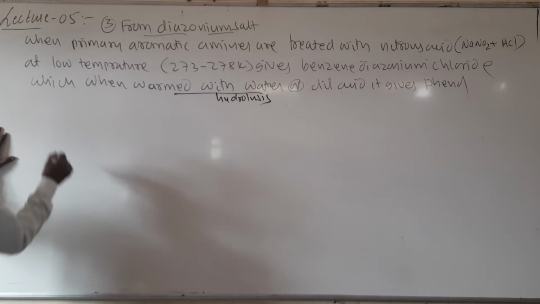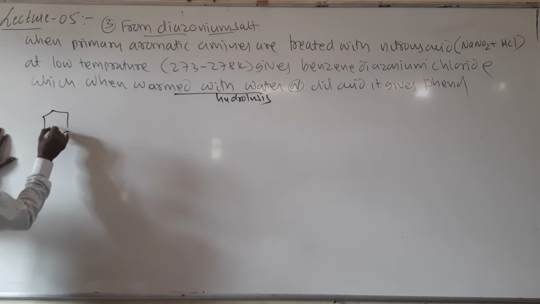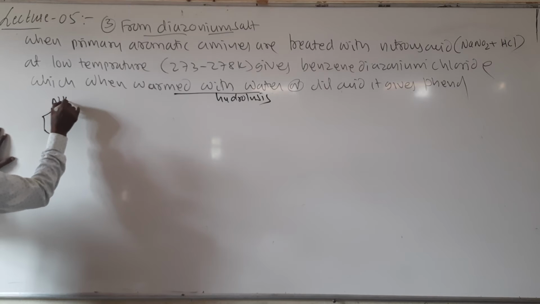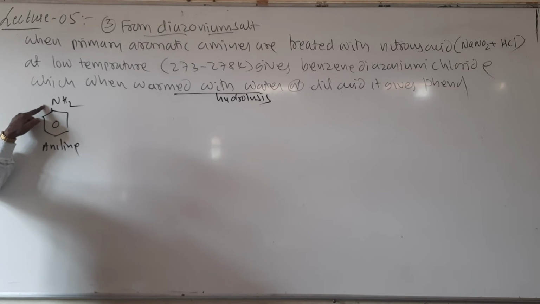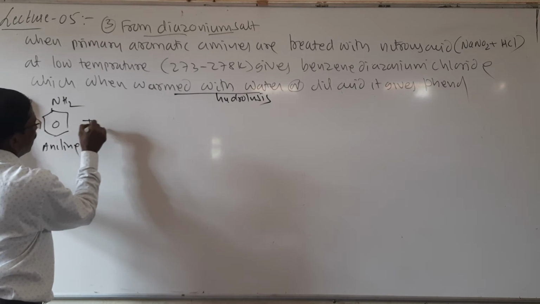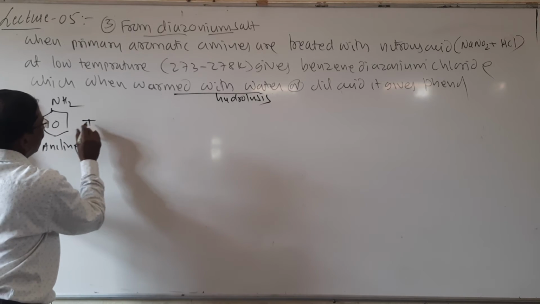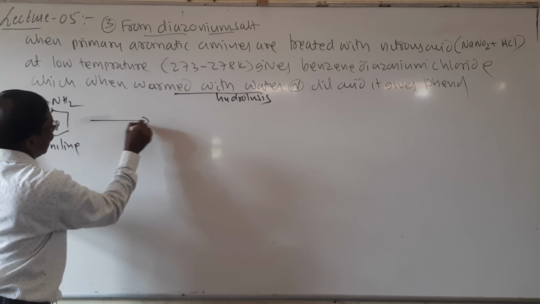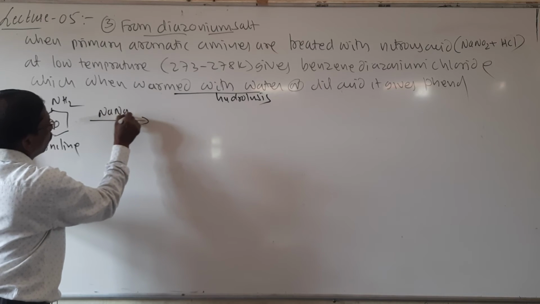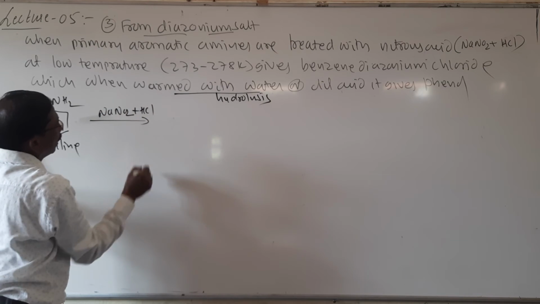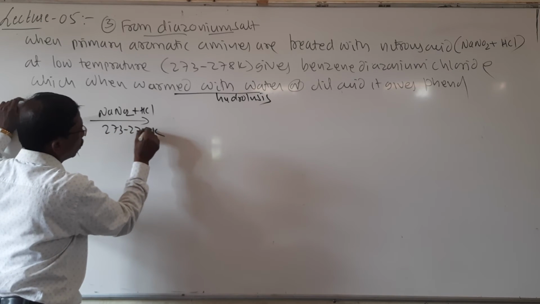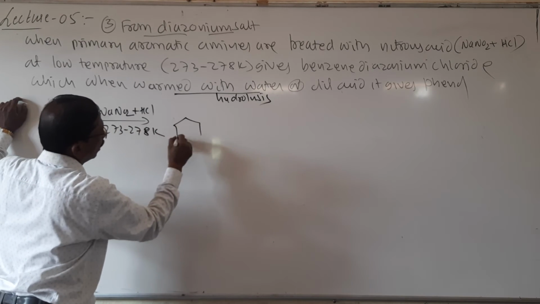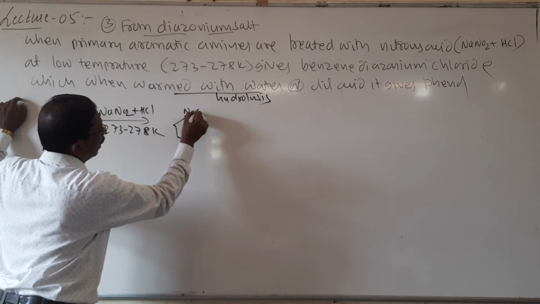Look here, it is a primary aromatic amine, aniline. When it is treated with nitrous acid, you may write this nitrous acid like this, NaNO2 plus HCl at 273 to 278 Kelvin, it gives benzene diazonium chloride, N2Cl.